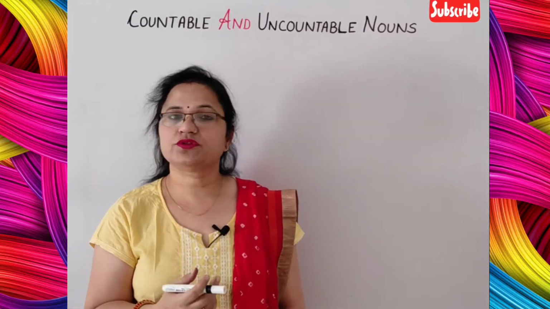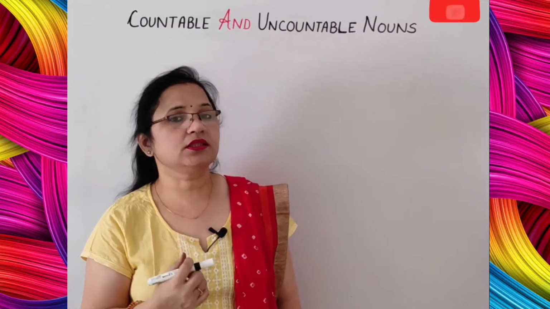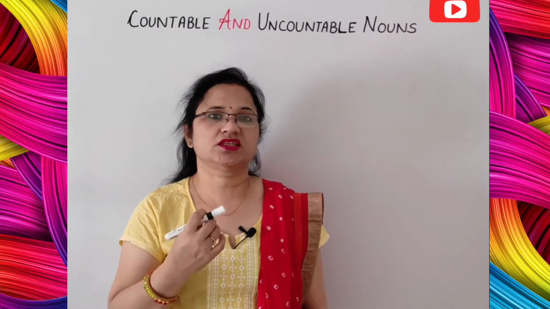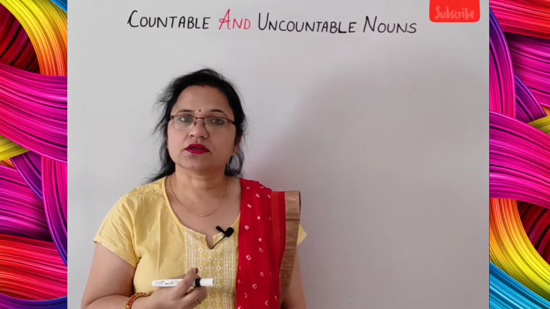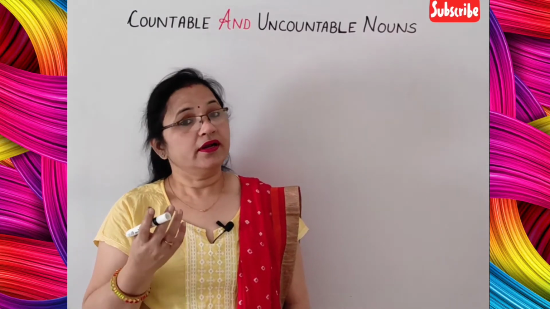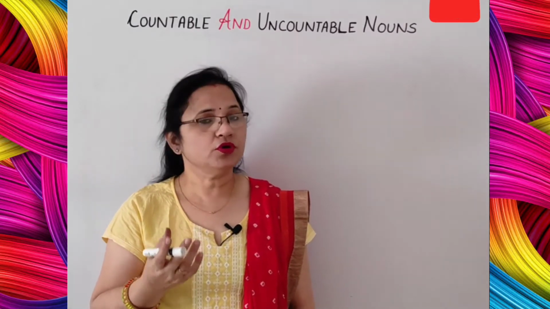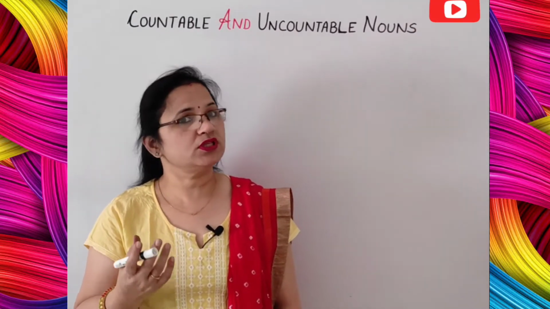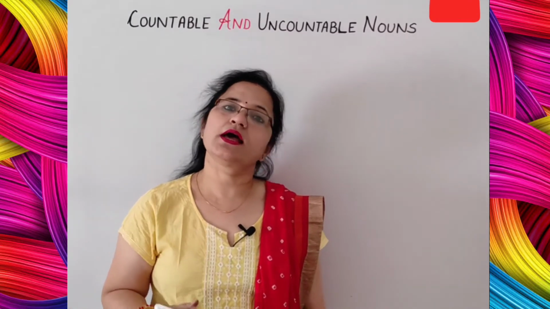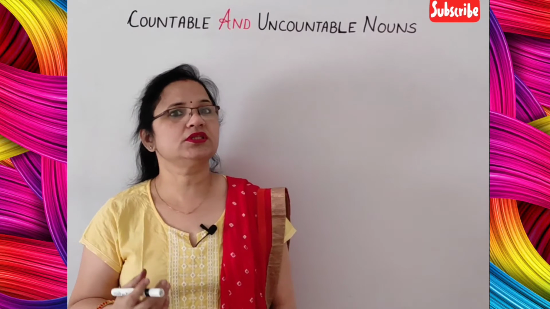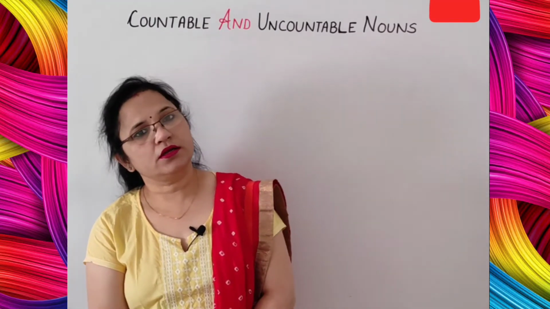Now there are a few things which you cannot count, जिन्हें आप count नहीं कर सकते. What are they? Like cheese, butter, oil, wood, sugar, rice. Can you count them? Hair. Can you count them? No, you cannot count them. आप उसे गिन नहीं सकते. So the things which you cannot count are uncountable nouns, and things which you can count are countable nouns.